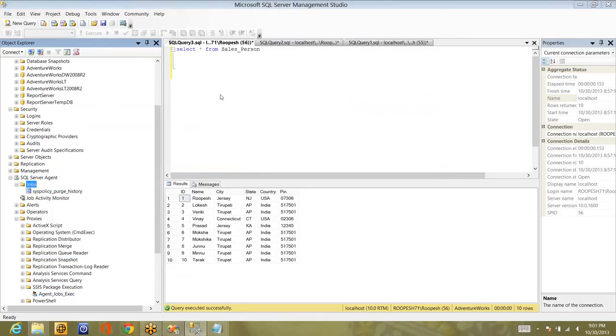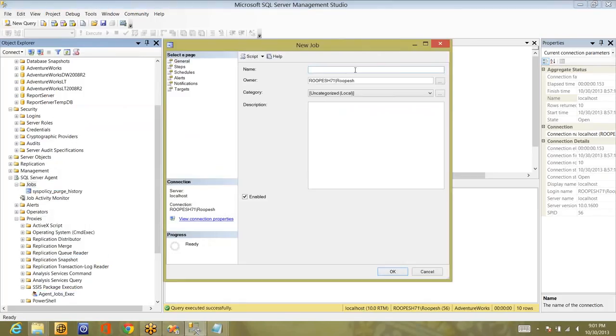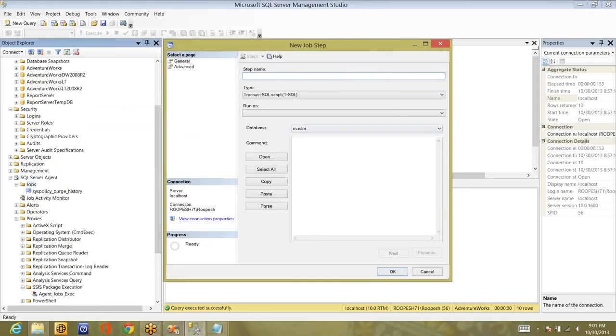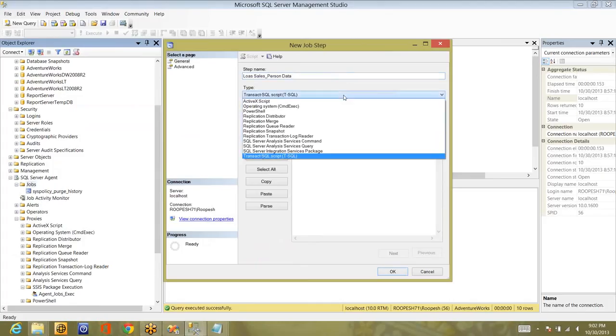New job, and the name of the job is package execution, or I'll give a better package execution name, and inside the job you will have steps. You can add a number of steps. So let me take one step here, and I'll name it load sales person data. This is the name, and you can see what type of steps you can create.